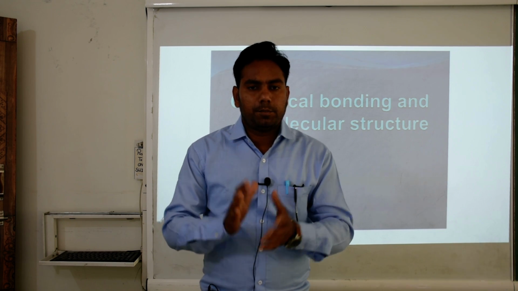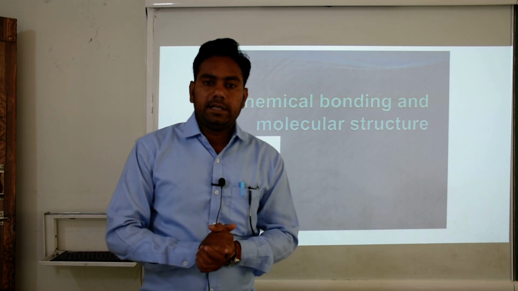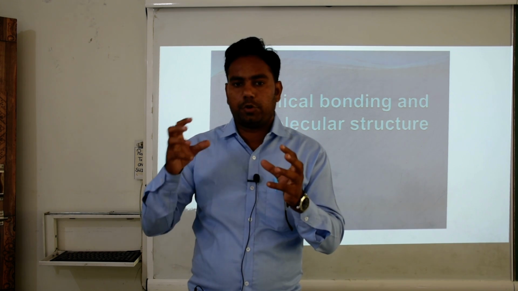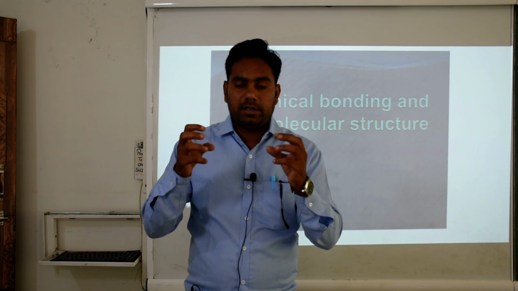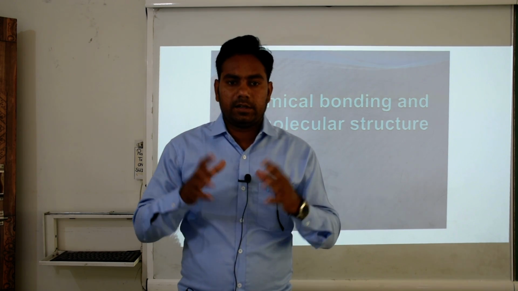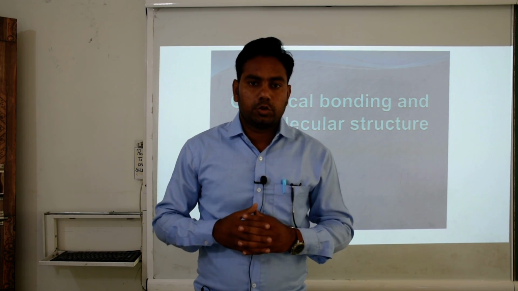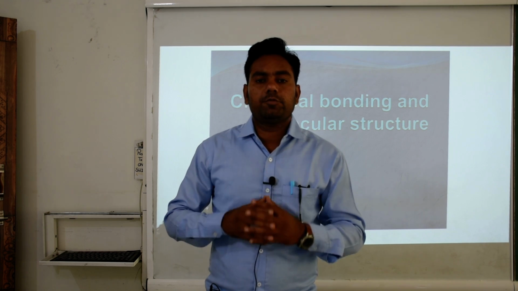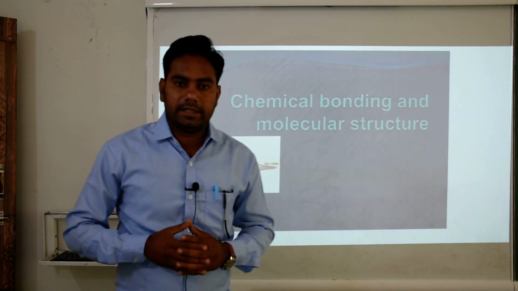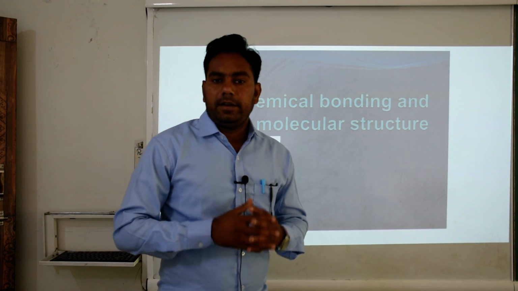Okay. Then some more examples of bonding, like methane. In the methane case, carbon and hydrogen share electrons between both atoms and complete their octet. So the bonding is formed by the sharing of electrons. That type of bonding is called covalent bonding.